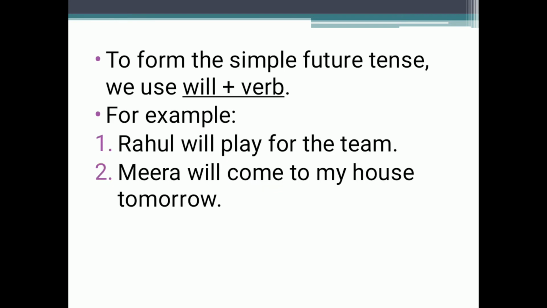Now if we want to make the simple future, as we have learned about the simple present tense and simple past tense: for simple present, add s to the verb with a singular subject, and leave the verb as it is for a plural subject. For the past, we add d or ed at the end of the verb. And if we want to make the simple future tense, the rule is we will use will plus verb. Will plus verb is used.